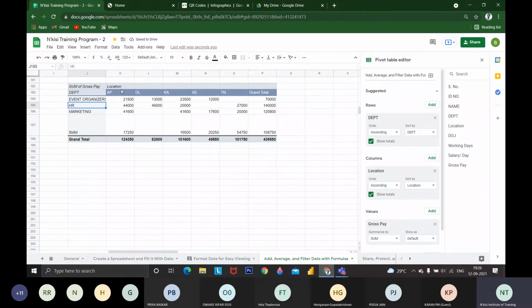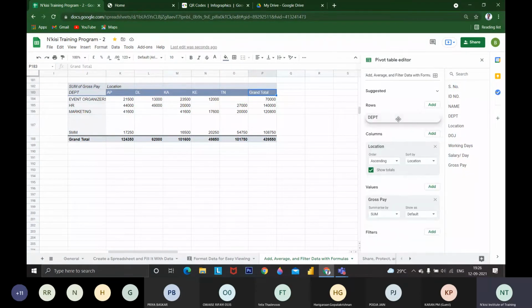Now I'm representing all the data in a table. Like for HR, for Andhra Pradesh, I'm spending 44,000. I'm not typing anything. The pivot table is consolidating everything for me. For marketing, I'm not spending any money here. For social media marketing, I'm not spending any money in Delhi. In Tamil Nadu, I'm not having any event organizers. So like this, we can summarize. These are the options available in pivot table. You can make changes to anything.